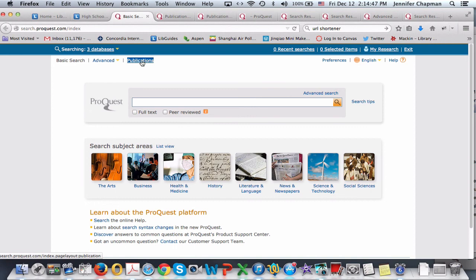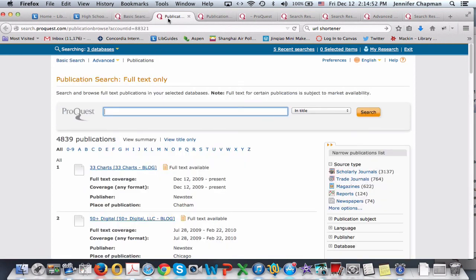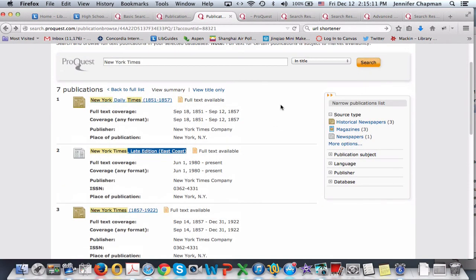And you'll click on this up here where it says publications, and then you'll be able to do a search for the publication that you're interested in. Today we're focusing on the New York Times, but it could be The Economist, it could be the Los Angeles Times, it could be any particular publication that you want to focus your research on. So after you type in New York Times and hit search, you should get results that look something like this.